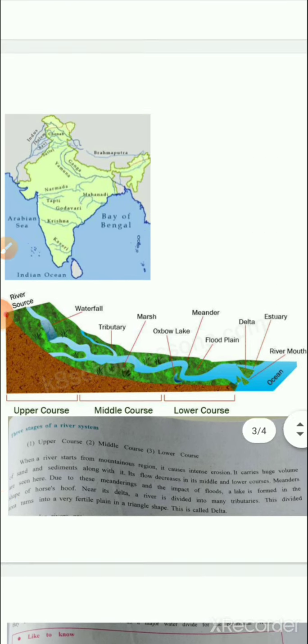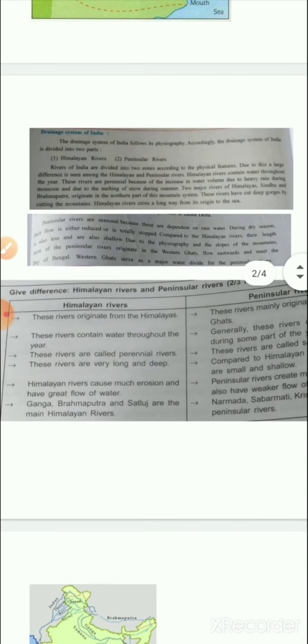Before that, here you are given the differences between Himalaya rivers and Peninsular rivers, which is very important for the examination. In the examination, you are asked about the differences between Himalaya rivers and Peninsula rivers. So let's see. Himalaya rivers originate from the Himalaya, while peninsular rivers originate from the Western Ghats.